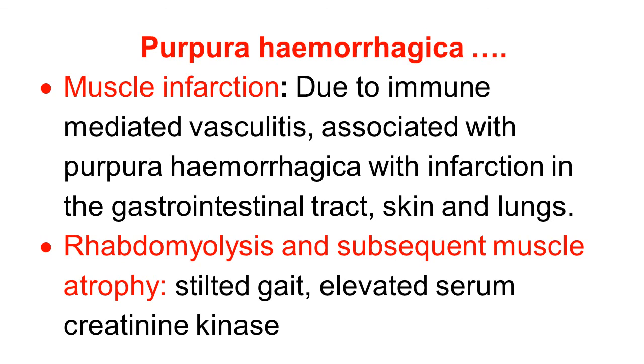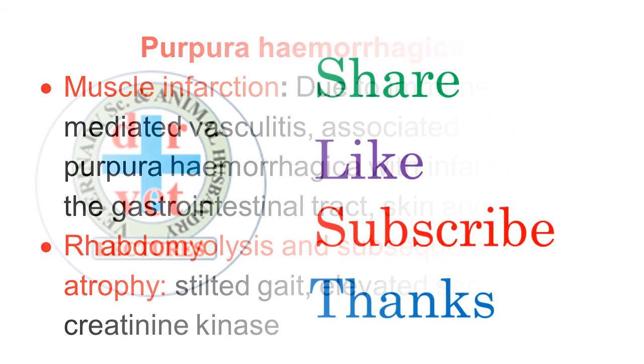The other myopathy observed is rhabdomyolysis. This leads to lysis of muscle fiber and subsequent atrophy of the muscles. The equine manifests a tilted gait, abnormal gait, and when muscle damage is there, there is elevation of serum creatine phosphokinase. This enzyme is increased, suggesting severe muscle damage.